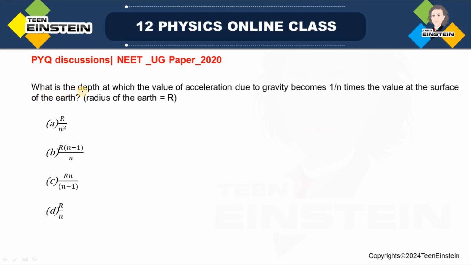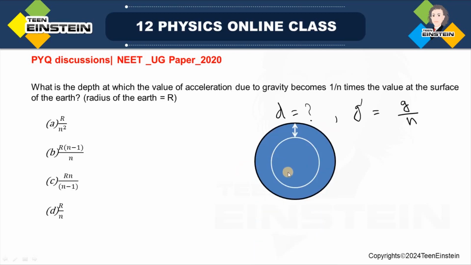The question says: what is the depth at which the value of acceleration due to gravity becomes 1 over n times the value of that at the surface of the earth? That means we have to find out the value of the depth where g prime is g over n. To solve this problem we can directly write the formula, but if you sometimes forget the formula, let me tell you how you can arrive at the formula itself.